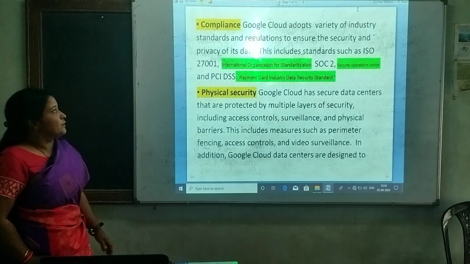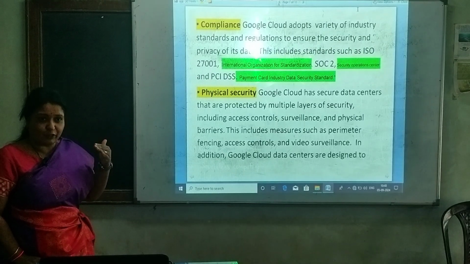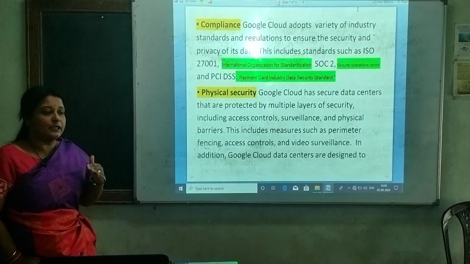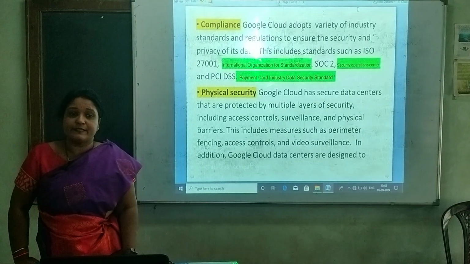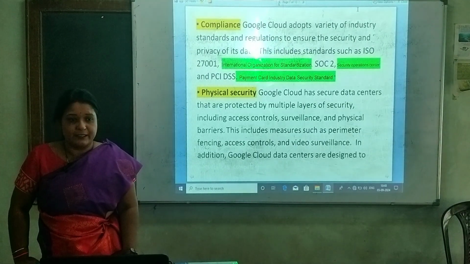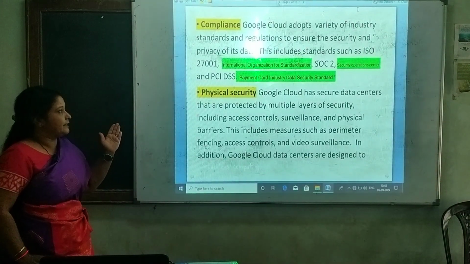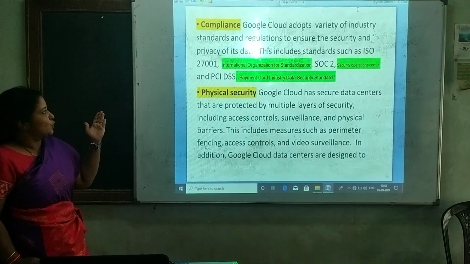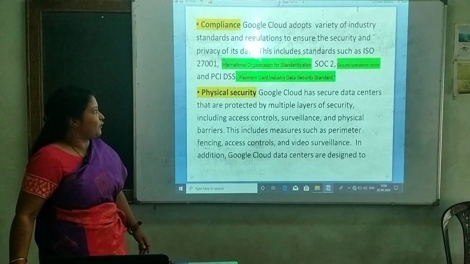Next is compliance. Google Cloud adopts a variety of industry standards. As I said, for the encryption also, it is not normal or basic level encryption, it is taking high level, industry level standards, such as ISO 27001.